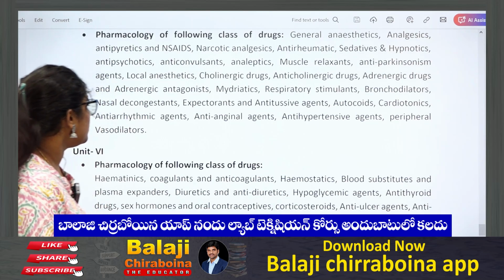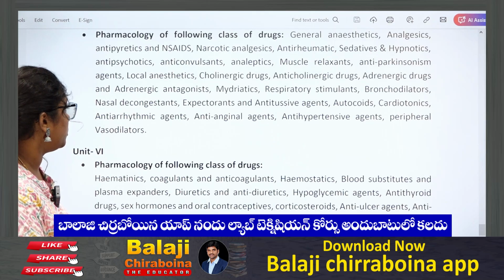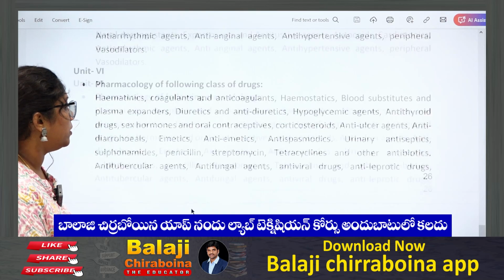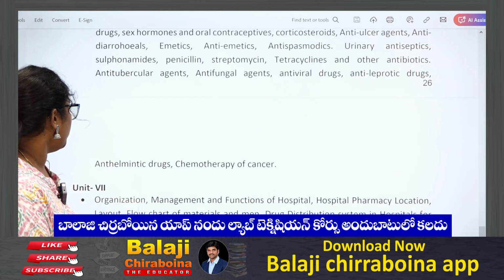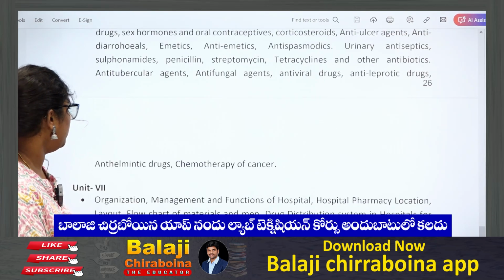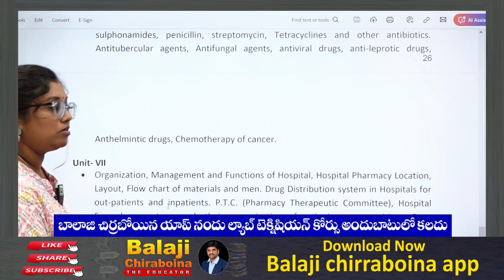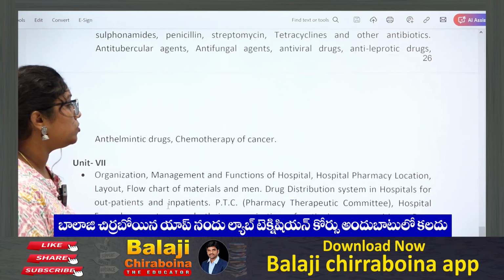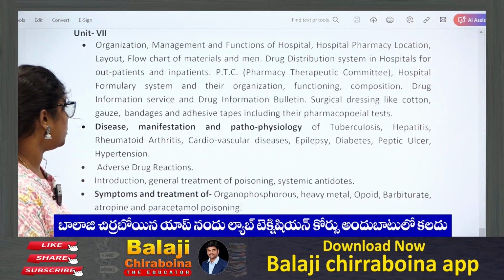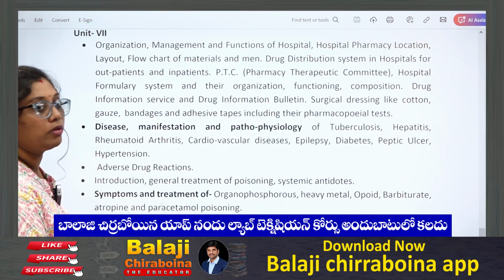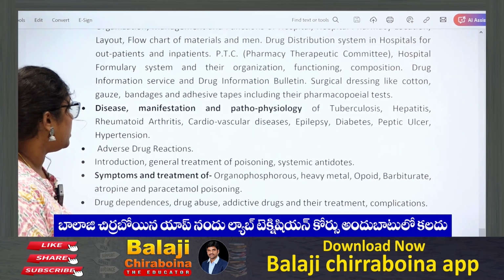This is also the same, pharmacology of drugs. Units 5 and 6 are important, and we need to work on them a lot. Coming to unit 7, hospital pharmacy. This is actually very easy. We can just go through the books available at diploma level. Symptoms and treatments of organophosphorus poisoning, all this we need to go through once in diploma level books.